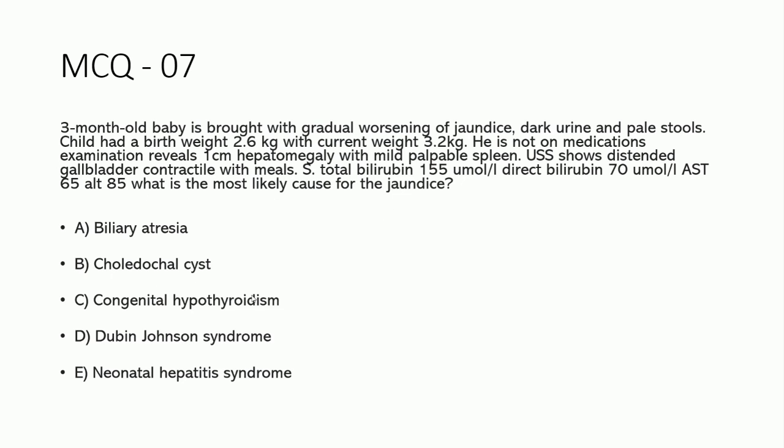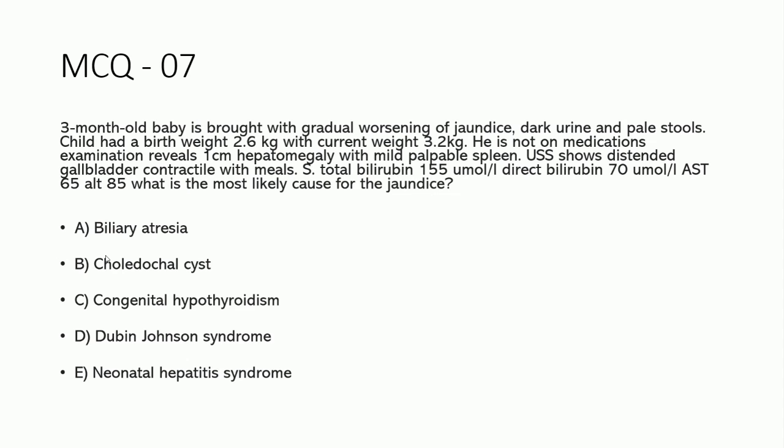Out of all these, congenital hypothyroidism can't be the answer, because this is a cause for indirect bilirubinemia. So that is out. Dubin-Johnson syndrome is also a cause, but that is not commonly discussed in pediatric cases. Usually in Dubin-Johnson syndrome, there's a problem with the excretion of the bile, but other than that everything is normal. Usually the liver function test will be normal; AST, ALT can't be elevated. So we can rule out this cause. And neonatal hepatitis syndrome, they haven't mentioned anything suggestive of it, so we can get rid of this answer also.